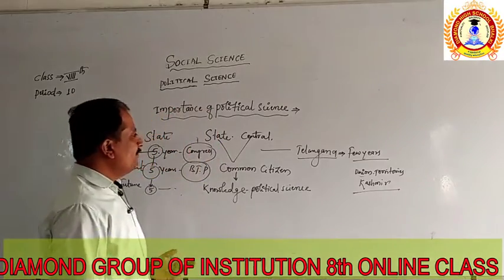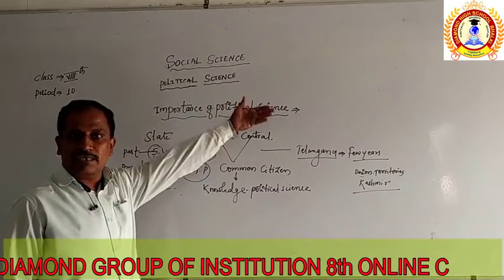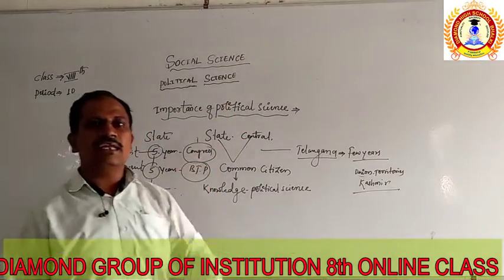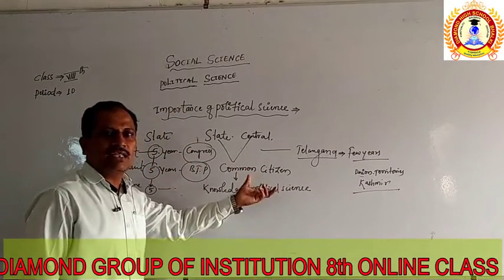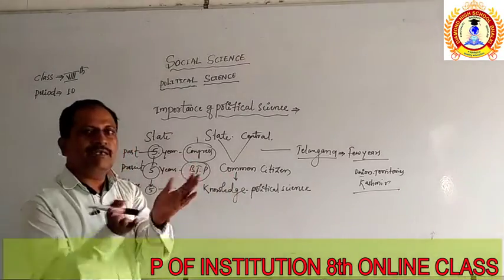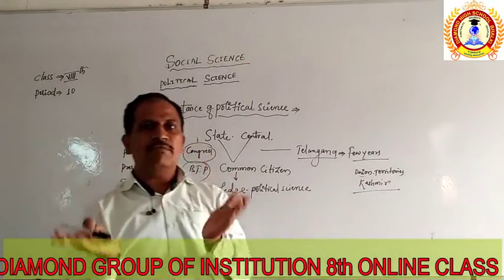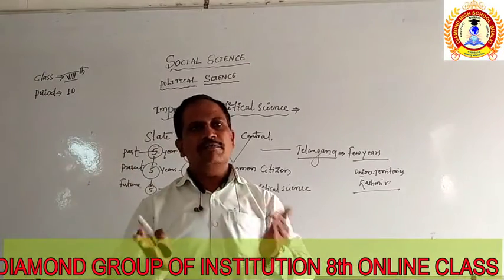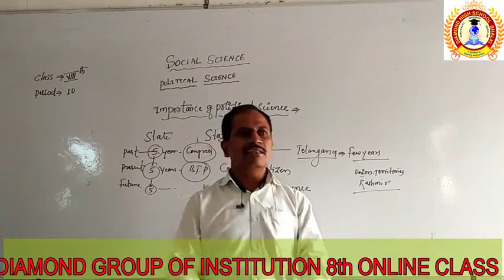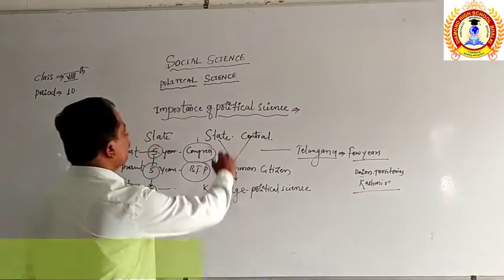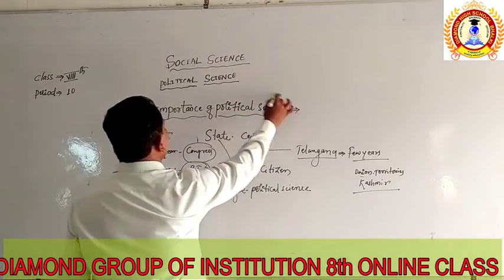You can see, if you want to get the knowledge related to the USA, to Russia, to the Islamic countries, of the war between Pakistan and India, the war between China and India, the war between Japan and America, all these activities we are going to learn from political science.